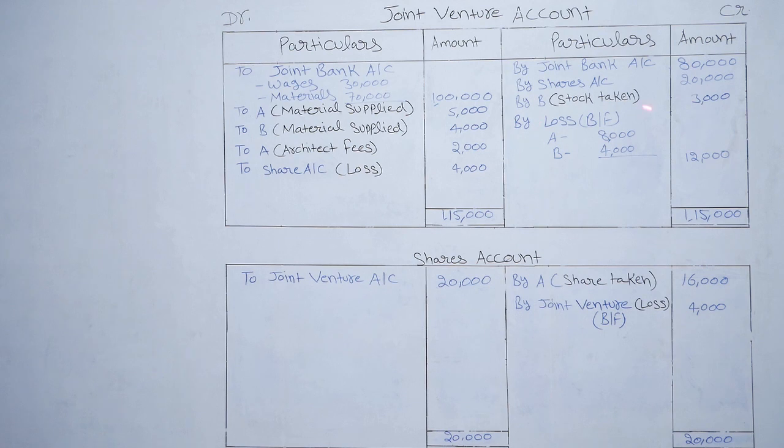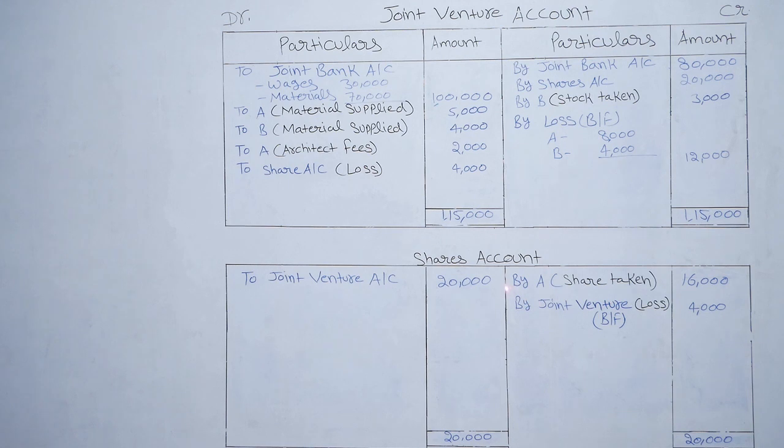B took stock of rupees 3,000. So entry will be B account debit to joint venture account. So by B, stock taken of rupees 3,000. To share account, loss 4,000 rupees. This we'll understand through share account.